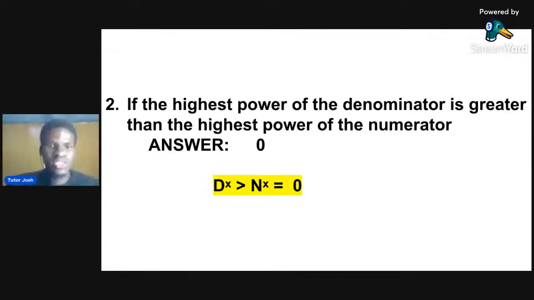The second law states that if the highest power of the denominator is greater, that is, the power of the denominator is bigger than the power of the numerator, your answer is 0. By the way, these laws were actually formed by me, so it's just my 3 laws.